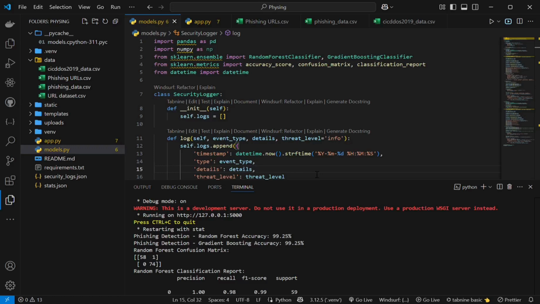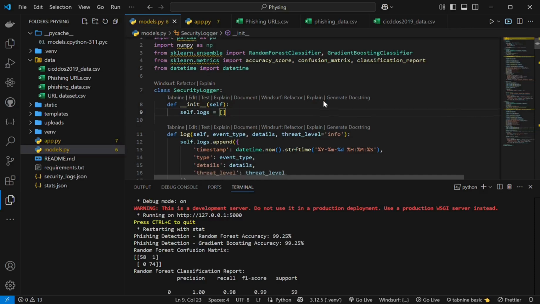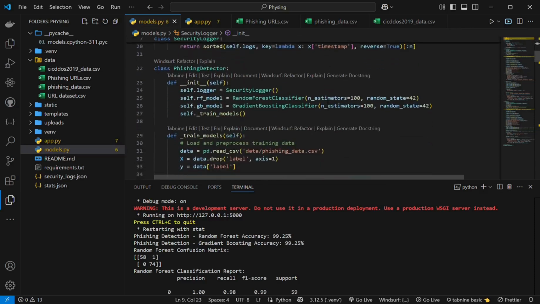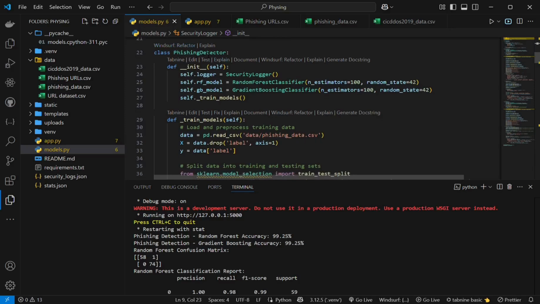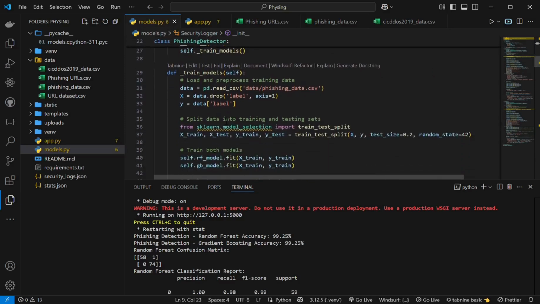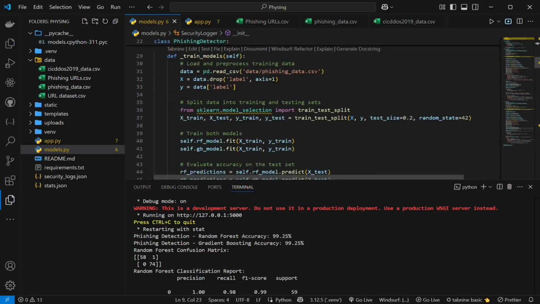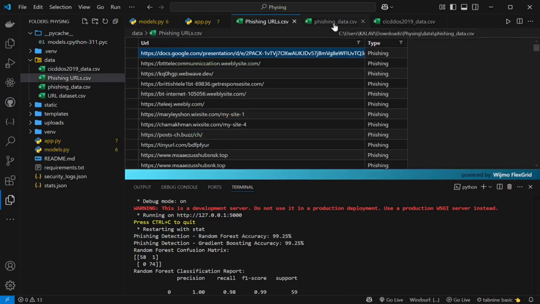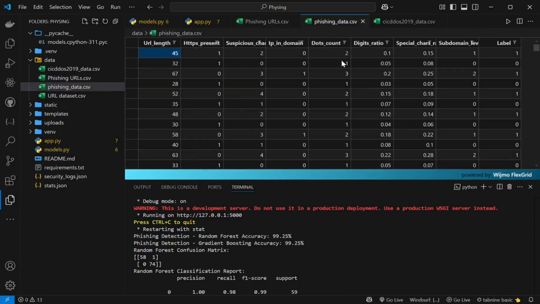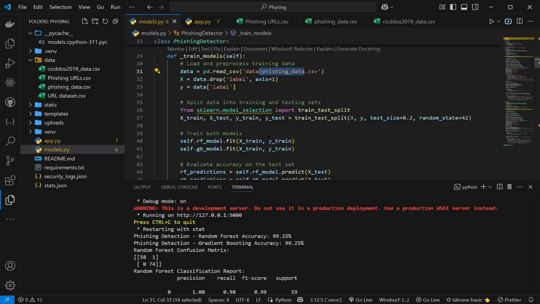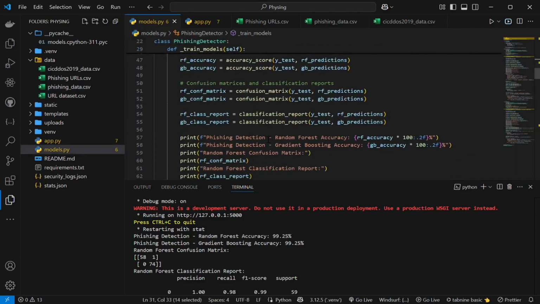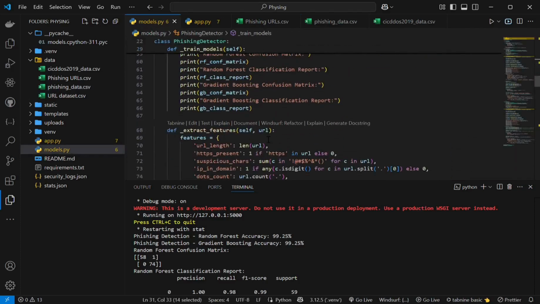This is the coding part of my project. Here, first import the necessary libraries and models like the random forest classifier and gradient boost classifier to train the model. So initially, this is the main function of phishing detection. In this main function, we need to train the model with the phishing dataset. The phishing URL can be converted into phishing URL features. In this way, the phishing detection will be done. After that, we can print the confusion matrix and classification report.